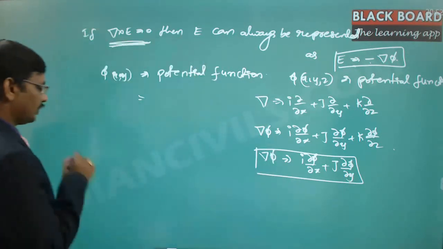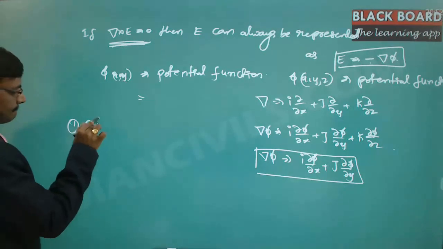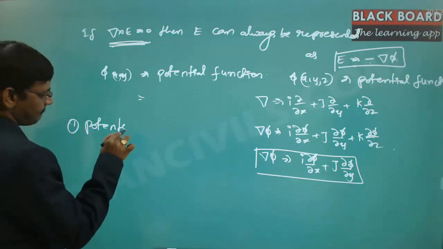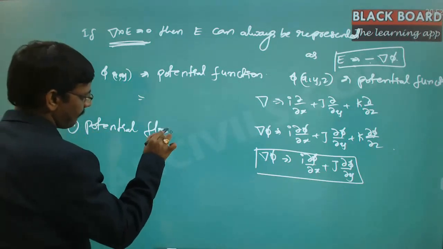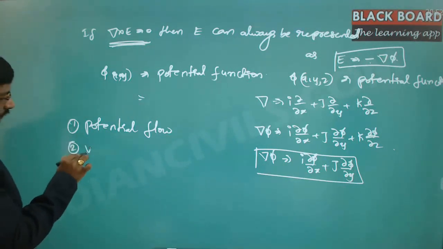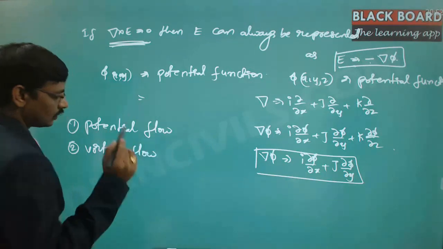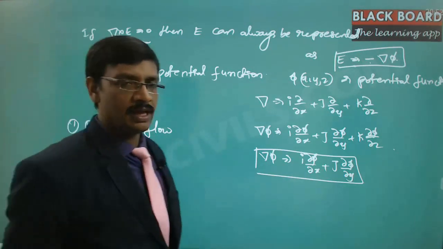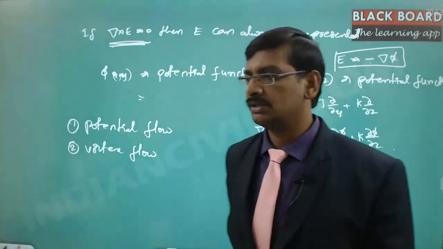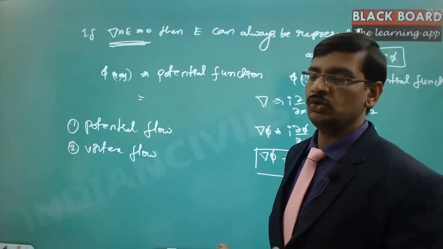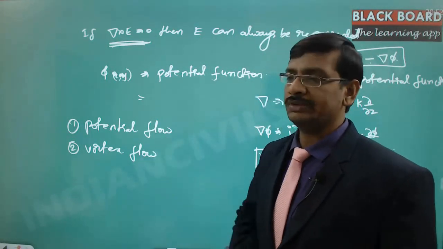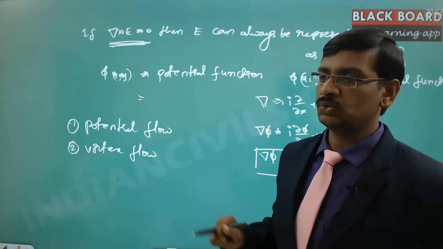One is the potential flow, and the second one is the vortex flow. Only these two kinds of flows will we analyze in fluid dynamics, at least since the UPSC syllabus is limited to only these two kinds of flows.